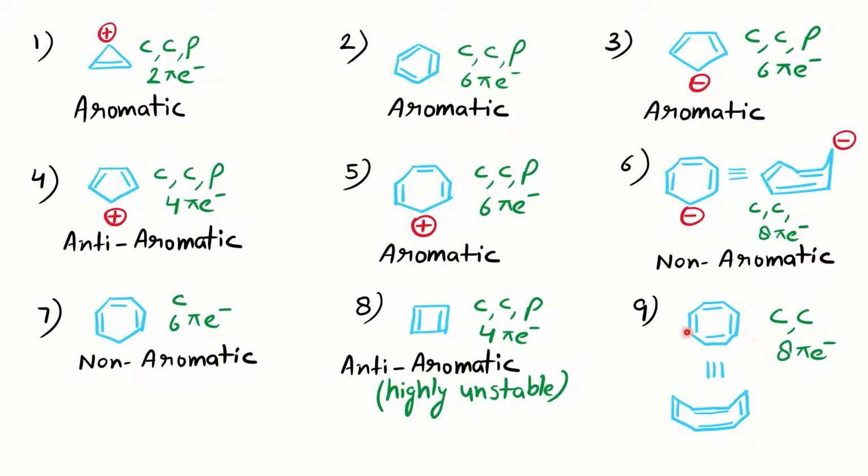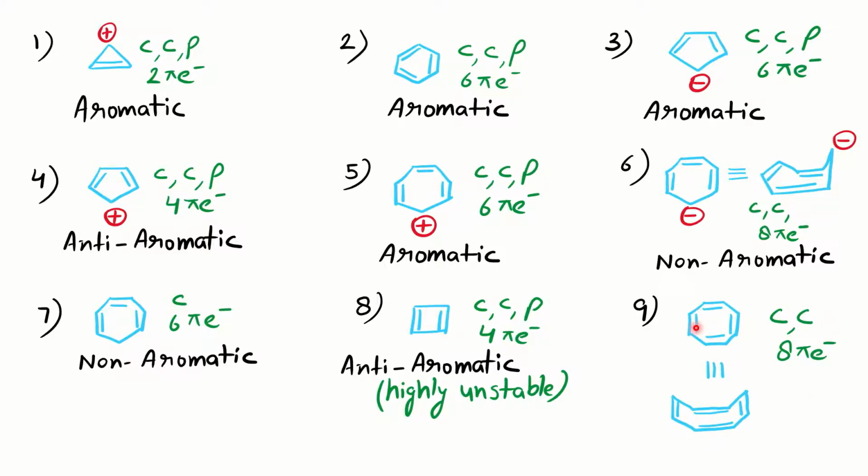So next is the cyclooctatetraene. Now we need to see whether the cyclooctatetraene is aromatic, anti-aromatic or non-aromatic. So we'll check. First, it is cyclic. Yes. Complete conjugation, yes, it is there. All are resonating. Then planar. For planarity, if you see the three-dimensional structure of it, it exists in this tub form. Instead of this structure, it exists in this tub form to avoid the strain. So planarity is lost here.